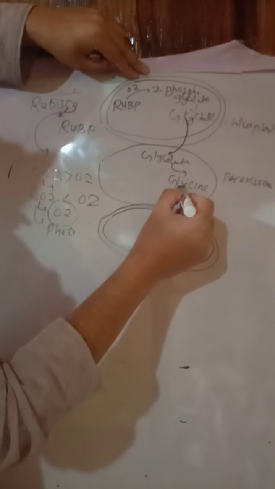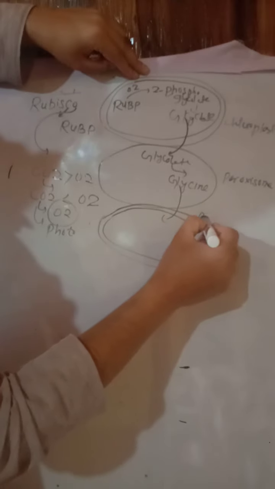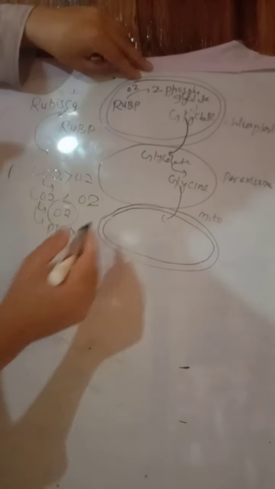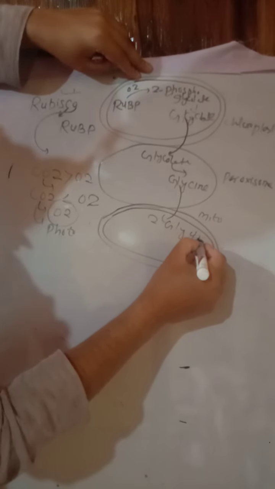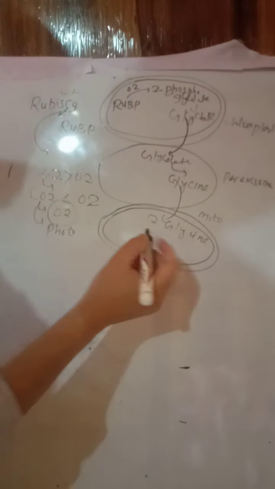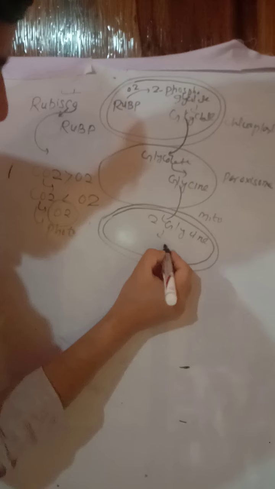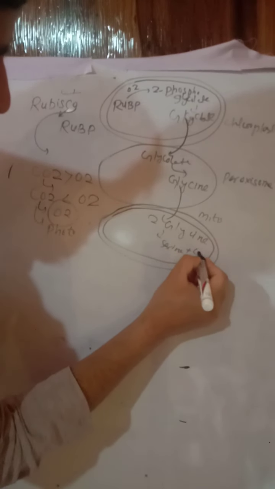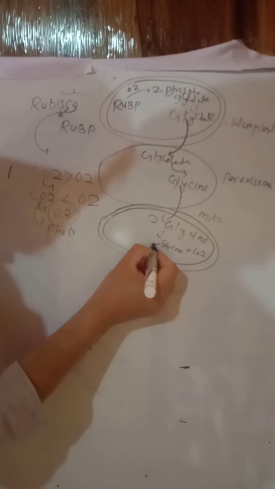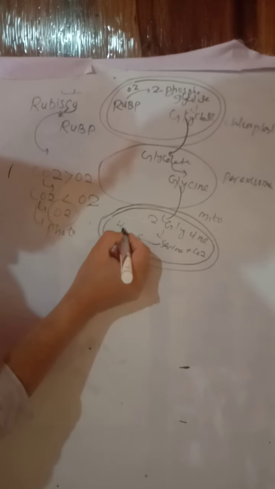Glycine is transported into mitochondria now, where it undergoes decarboxylation. That means carbon dioxide is removed from it and it forms serine plus carbon dioxide. Serine ultimately forms hydroxypyruvate.